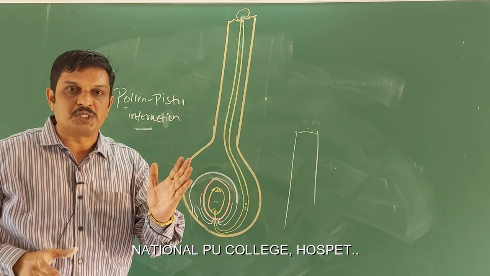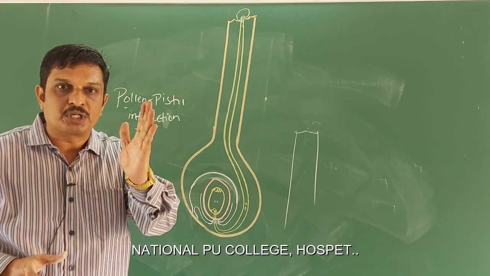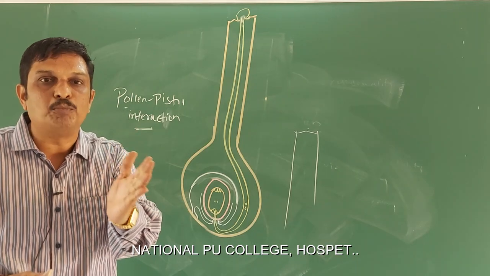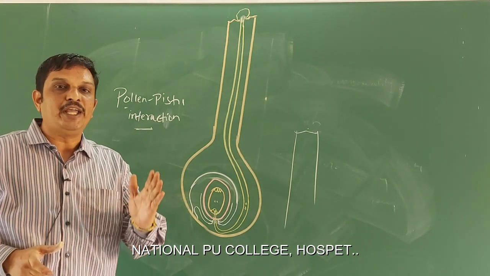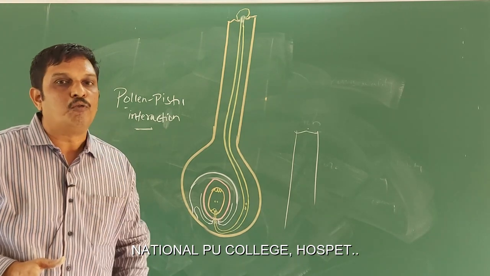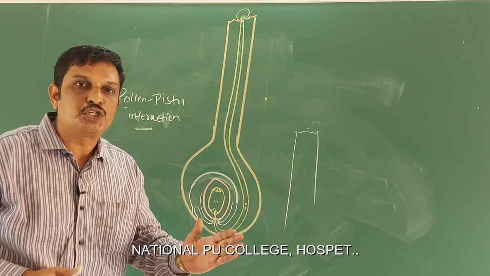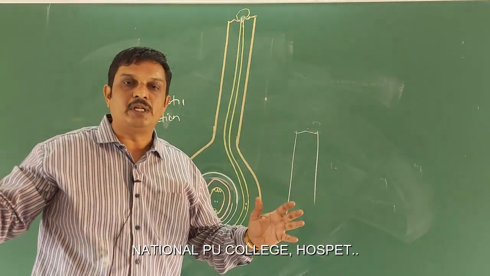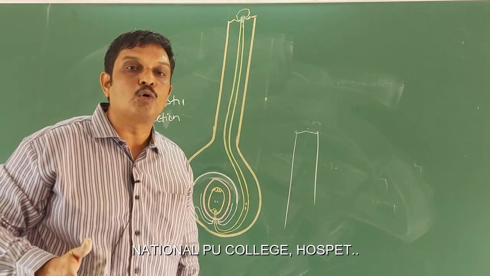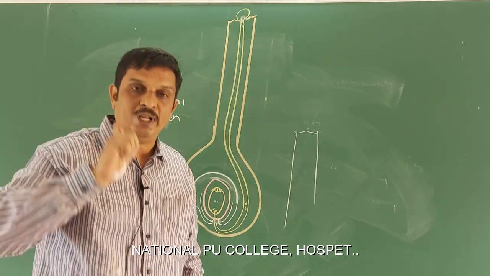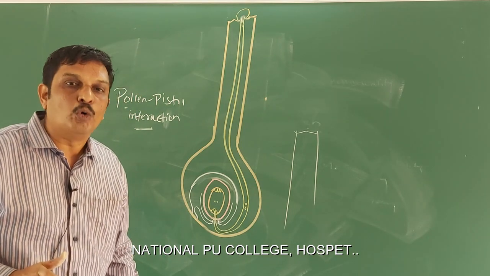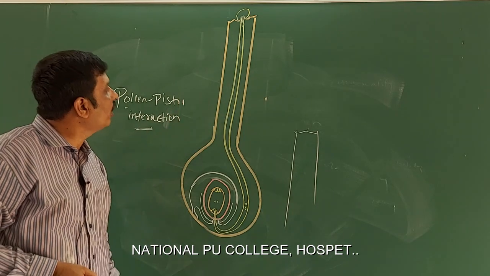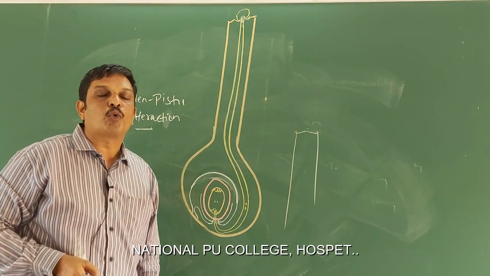Therefore, I used the sentence, that is, the pistil has the ability to recognize whether the pollen grain is of the right type or wrong type. Then the ability of the pistil to recognize the pollen, followed by the acceptance or rejection, is due to the continuous interaction between the pollen grain and the pistil. This interaction is mediated by the chemical components of the pollen grain, that is proteins, interacting with those of the stigma. Then following compatible pollination, the pollen grain germinates on the stigma to produce a pollen tube through one of its germ pores.